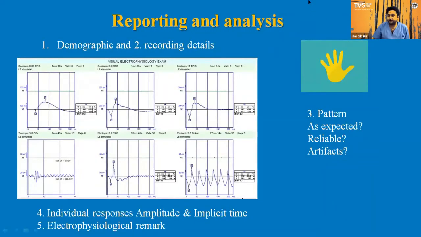So whenever an electroretinogram comes to us or in our hand, either in a clinic or in an exam, we should always look for 5 things. We should not directly jump onto the graphs and start interpreting. First, always see the demographic and recording details, whether the graph is of the same person whom you want to examine, and see that the pattern is as expected by you. Is it reliable? Look for artifacts. And then see the individual responses, amplitude and implicit time. And then finally, the electrophysiological remarks should be made.